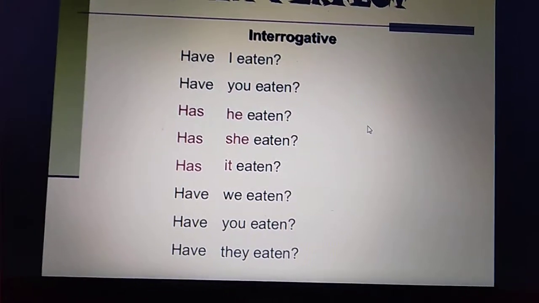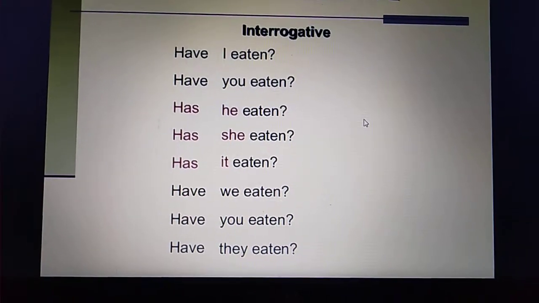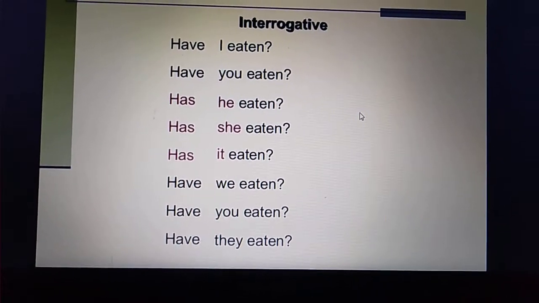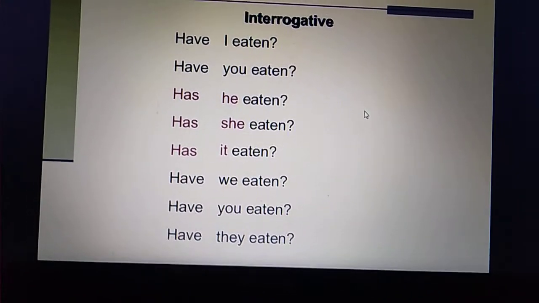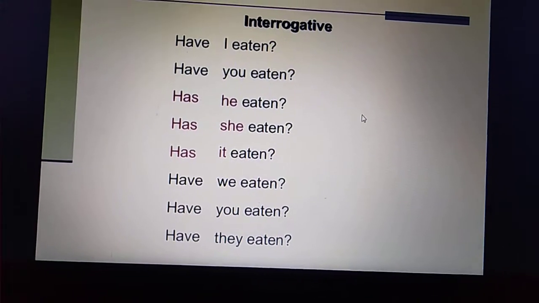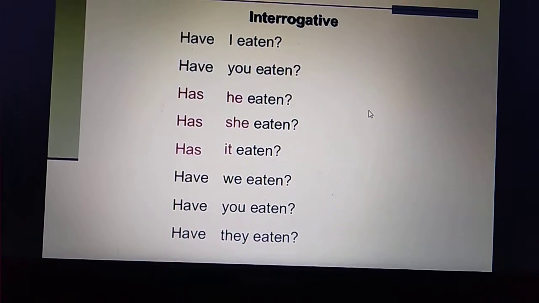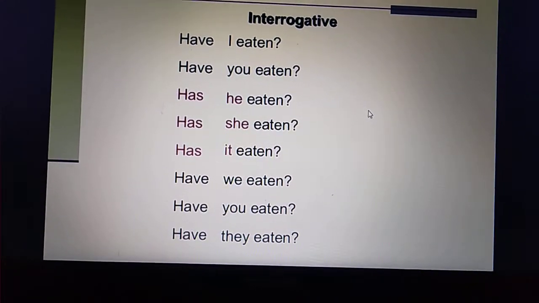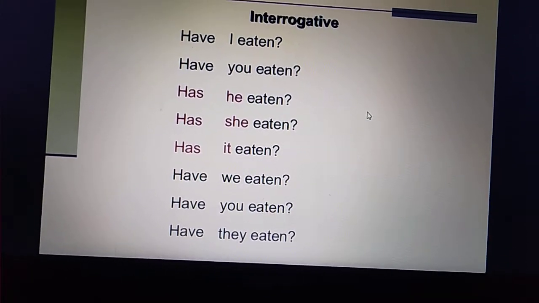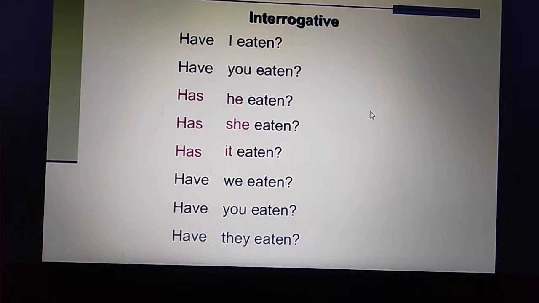अच्छा जी. Now in order to make a sentence interrogative, I said to you people in the very start of these classes that in order to make any sentence into a form of a question, or an interrogative sentence, you have to take the helping verb into the very start of the sentence. That is, have I eaten, have you eaten, has he eaten, has she eaten, has it eaten, have we eaten, have they eaten. Clear? So in order to make the sentence interrogative, you will take has and have into the very start of the sentence, and at the end, as definitely it's a question sentence, you have to put a question mark. Clear बच्चे?